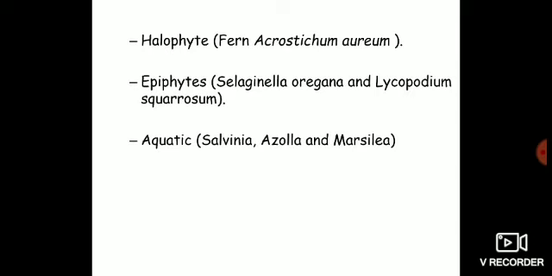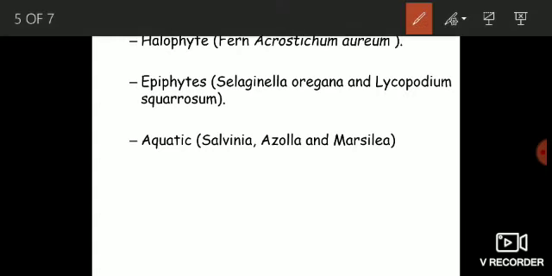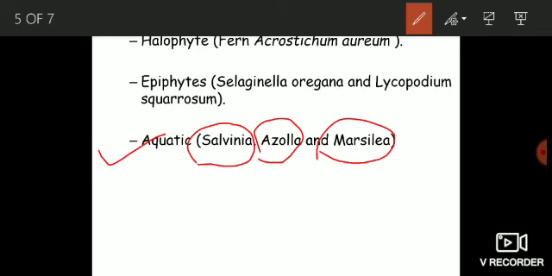And some of these pteridophytes are adapted to live on the surface of other plants, and they are known as epiphytic pteridophytes. Examples are Selaginella oregana and Lycopodium sucarosum. And some pteridophytes are able to live only in aquatic conditions, and the examples are Salvinia, Azolla, and Marsilea. Okay, you have to remember these examples.